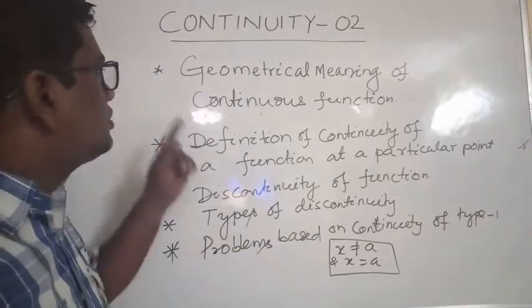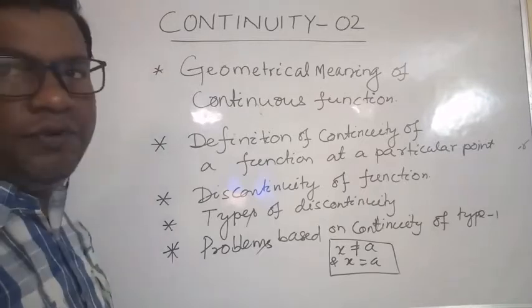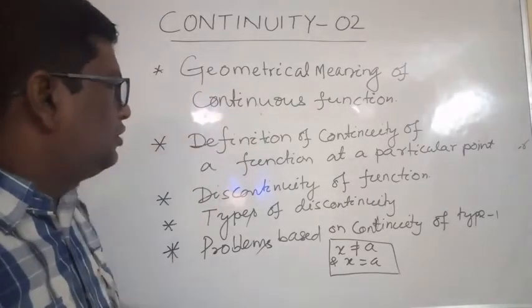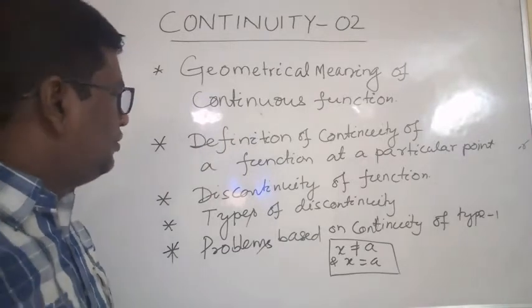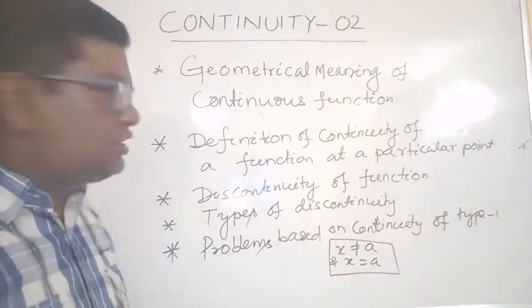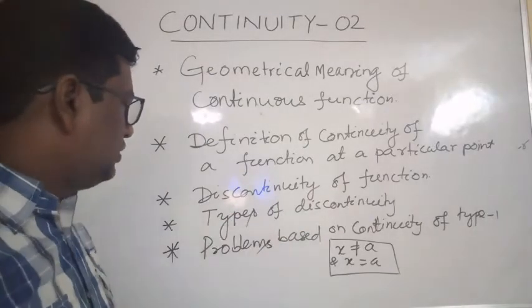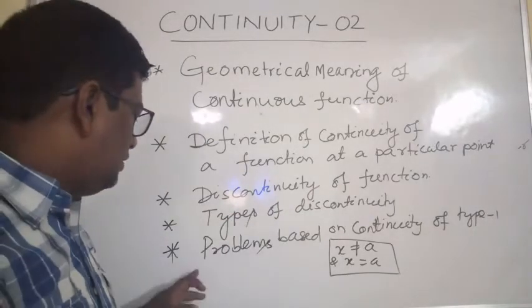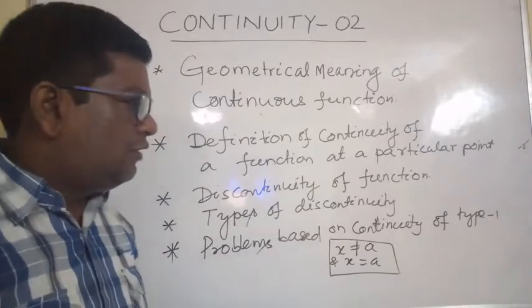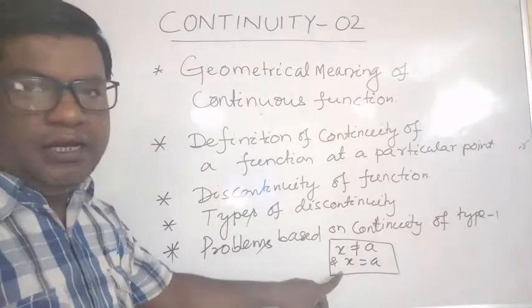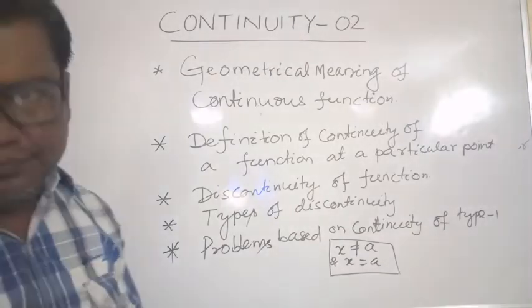First we will discuss geometrical meaning of continuous function, then definition of continuity of a function at a particular point, then discontinuity of a function, then types of discontinuity, then problems based on continuity of type 1, that is x not equal to a and x is equal to a.